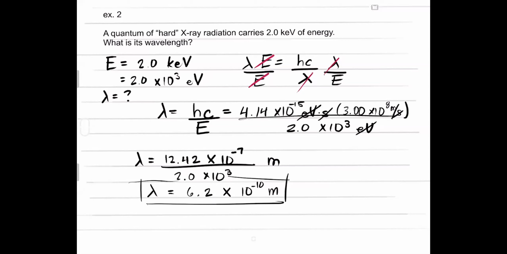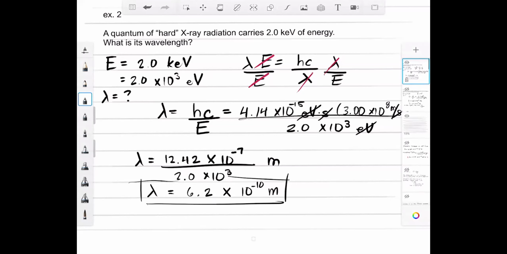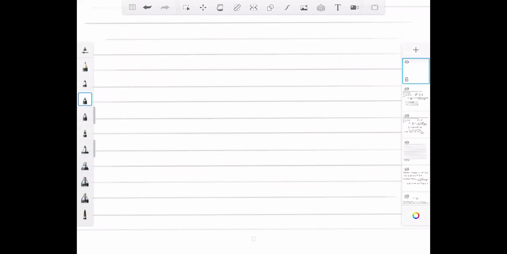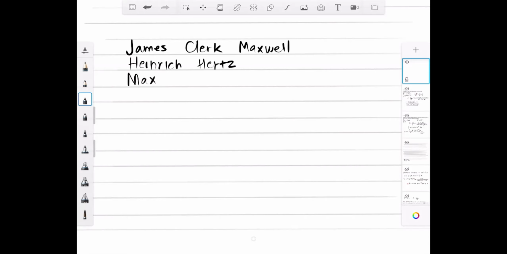So to summarize everything that we talked about, I gave you a history lesson about the early parts of quantum physics, dealing with 4 main people: James Clerk Maxwell, Heinrich Hertz, Max Planck, and Albert Einstein.